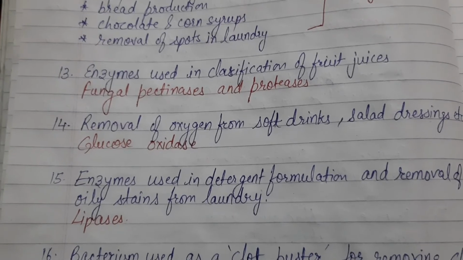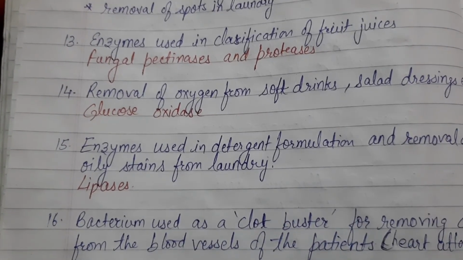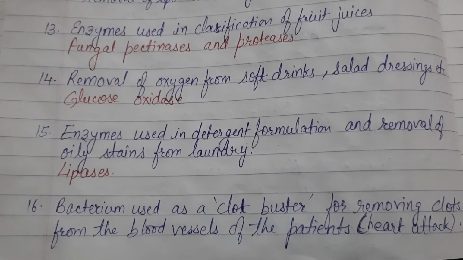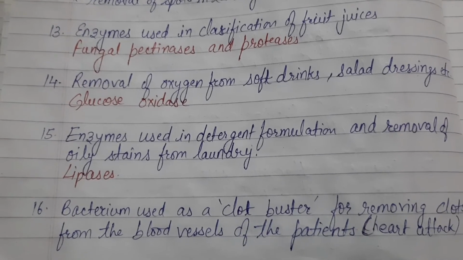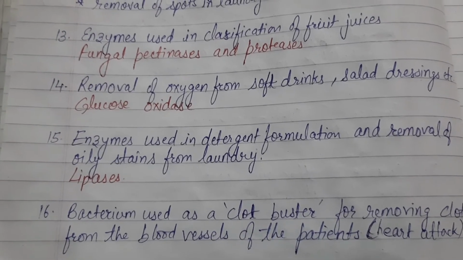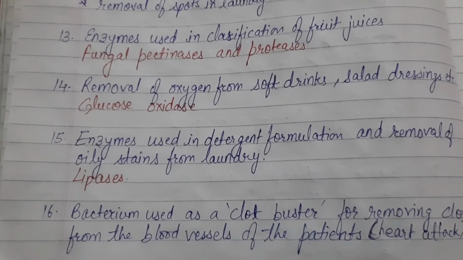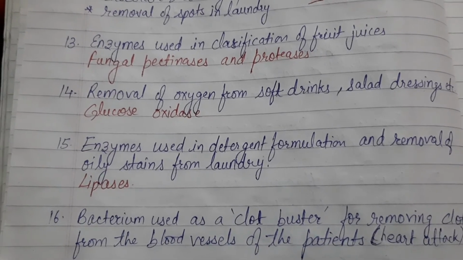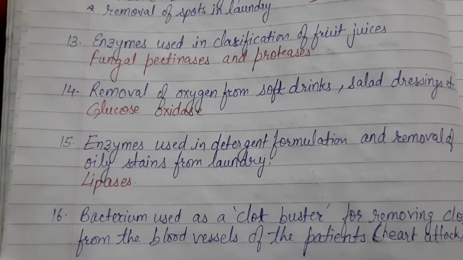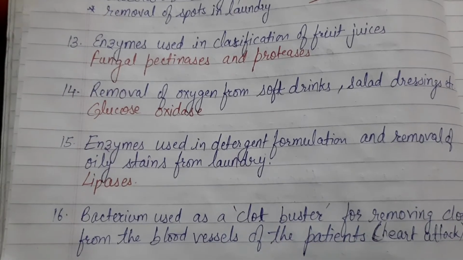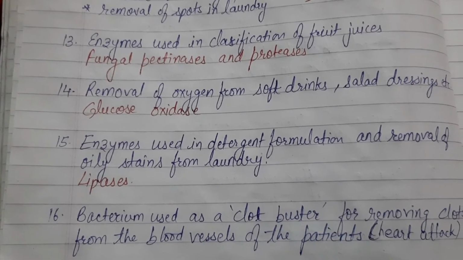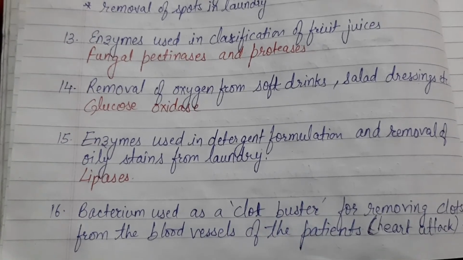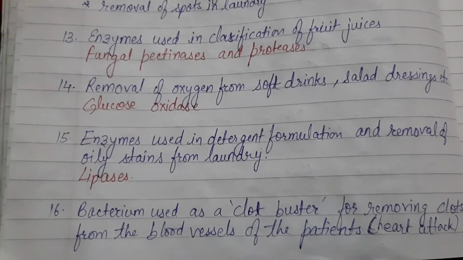These enzymes are lipases. Bacterium used as a clot buster for removing clots from the blood vessels of patients, especially those patients who suffer from heart attack or myocardial infarction. The name of the enzyme is streptokinase, produced by bacterium Streptococcus, and these Streptococcus are modified by genetic engineering.